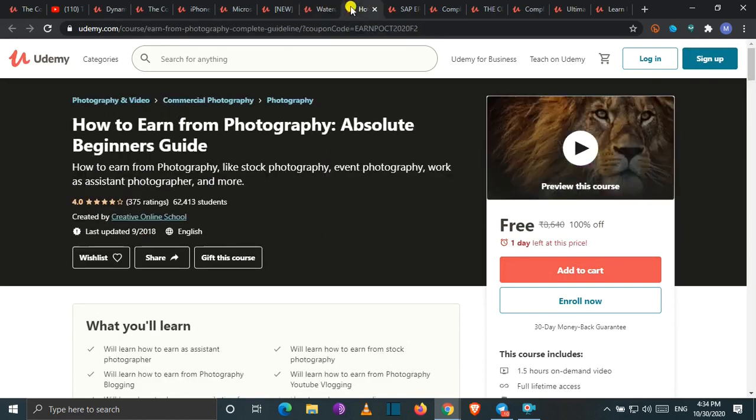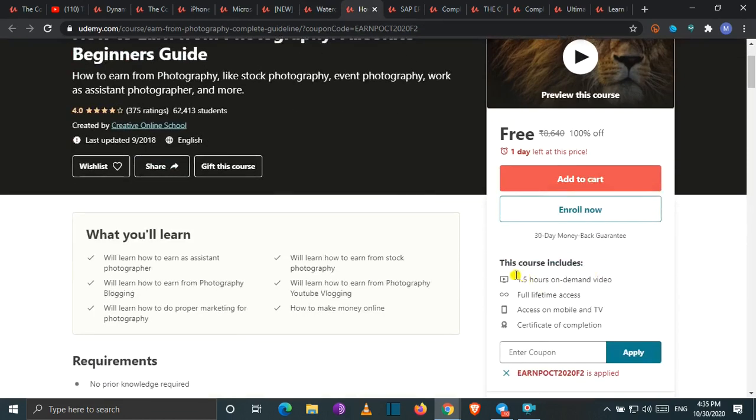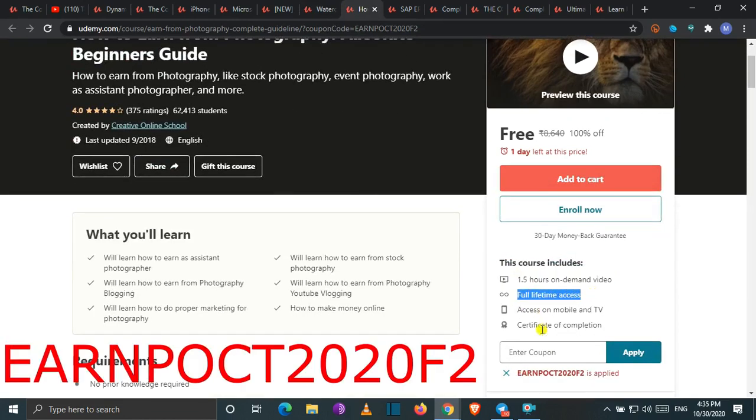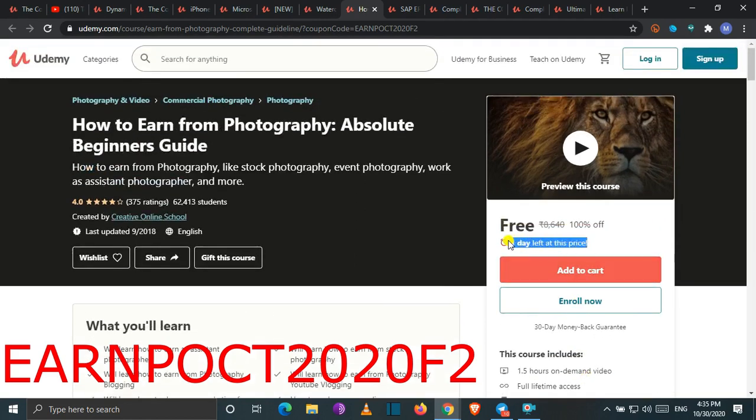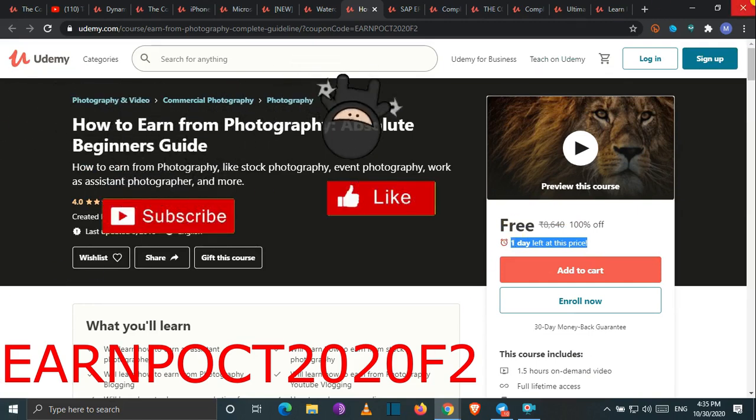Let's move towards our next course. Our next course is all about photography. Whoever wants to learn photography and learn how they can earn from their photography skills should pursue this course, which is a 1.5 hours course along with the full lifetime access and certificate. Here is the coupon code of this course, which is valid for 1 day. You may apply this coupon code within the period of 1 day so that you will get this course for free of cost.